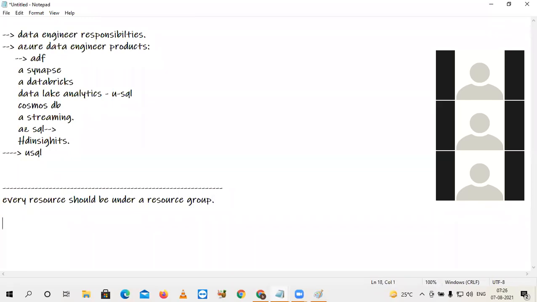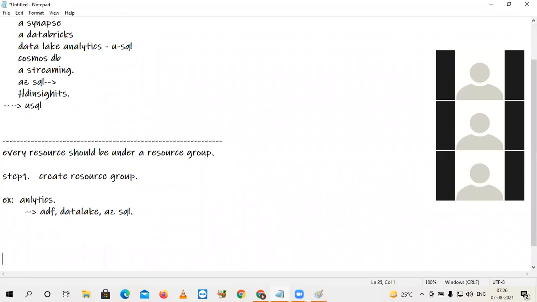So here the first step, you have to create a resource group. An example for this resource group: suppose my resource group name is analytics. Within this analytics, I will add resources, like ADF. Second resource is Data Lake. Third resource might be Azure SQL, like this.